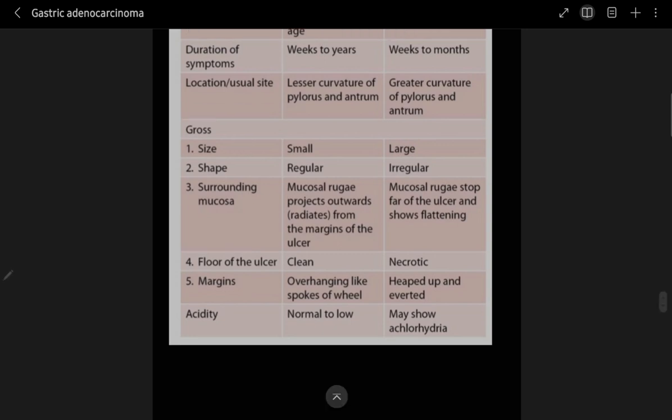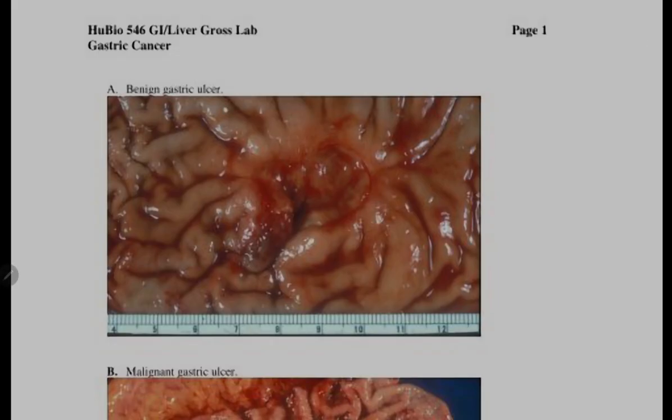Now the floor of the ulcer is clean in benign and necrotic in malignant. The margins are heaped up and everted in the malignant, while in benign it's overhanging like spokes of a wheel. If you see acidity, it's normal to low in benign, but in malignant it may show achlorhydria. So guys, I have a picture for you.